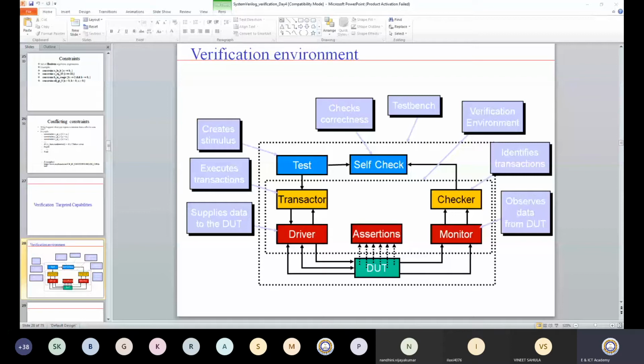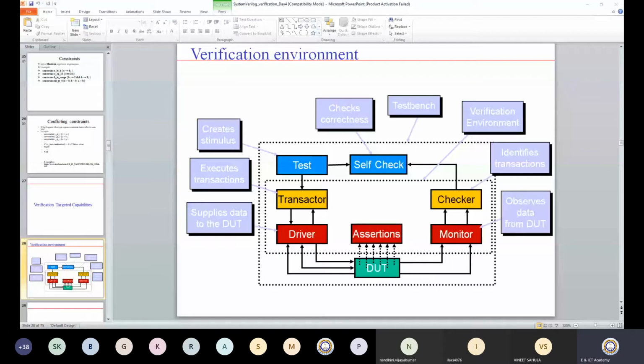What is design under test? This is my design. Suppose that I want to verify an adder, then this DUT is the adder. This design I need to verify. Whatever the surrounding blocks are, they are designed to verify this particular DUT.